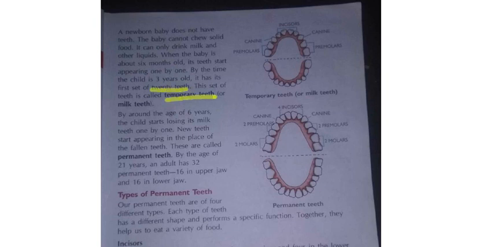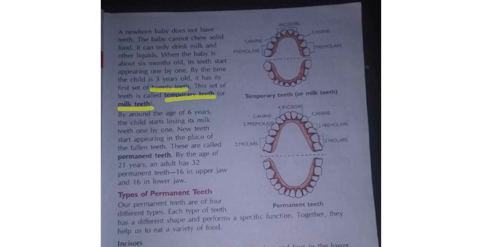Understood? A newborn baby will have no teeth. From the age of 6 months onwards, teeth will start coming. And when the baby comes to 3 years, they will have the milk teeth or temporary teeth. How many will there be? 20.